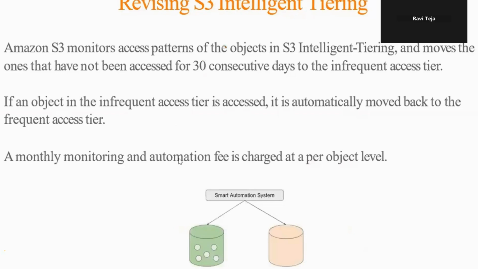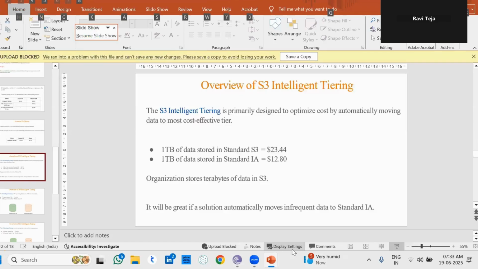A monthly monitoring and automation fee is charged at the object level. It means if you are accessing data daily in the frequent access tier, the cost is high. If you are not accessing it, it is going to be stored in the cheaper tier. The fee depends upon the folders or objects, right? This is the way we have to understand it.